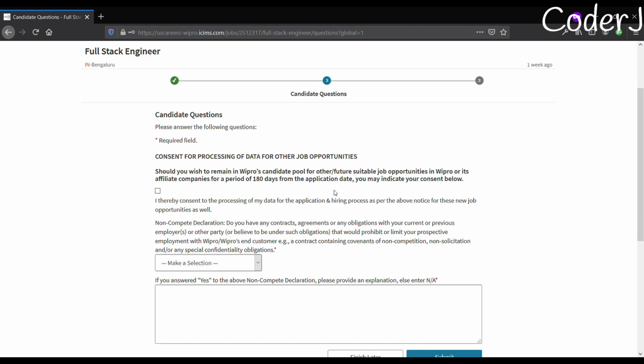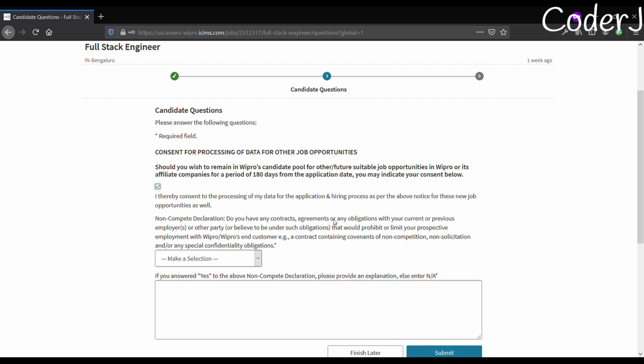All right, step 3, candidate questions. Here they are just asking you, do you want to work at Wipro? Even if you get rejected here, do you want your data to be in the database for the next 180 days? If they ever find a job suitable for you, do you want them to inform you? If you want it, then just say yes.